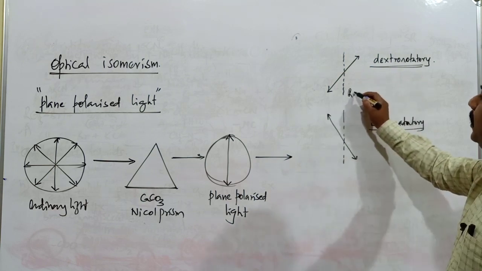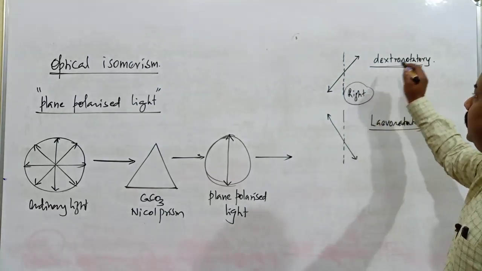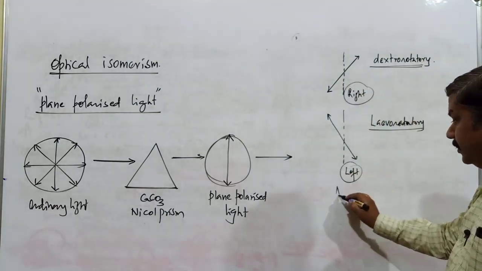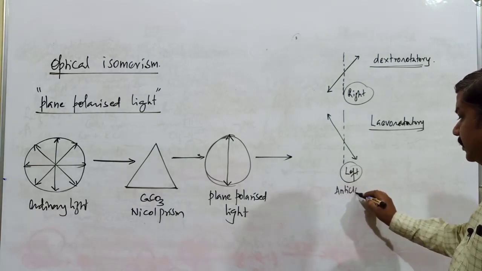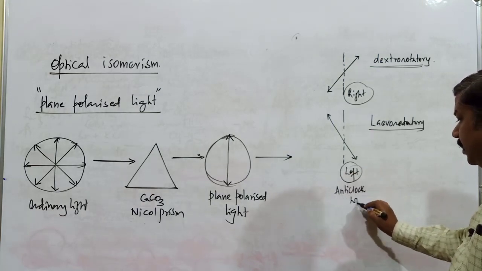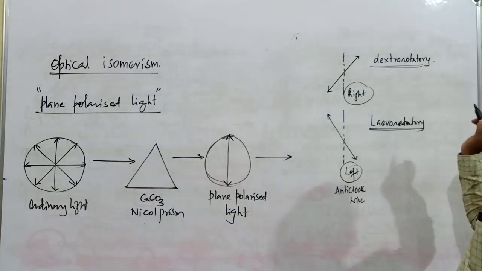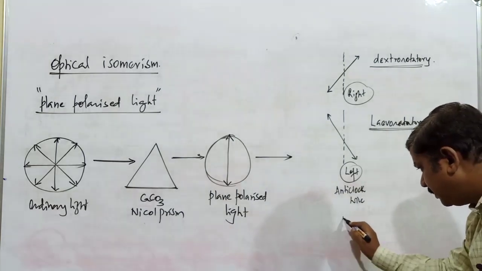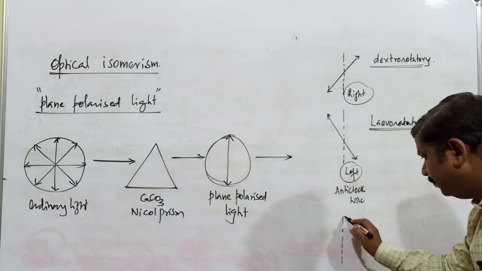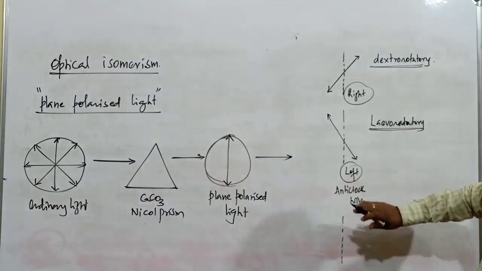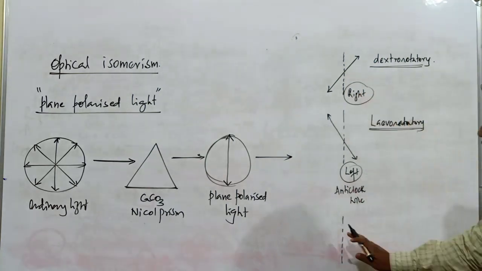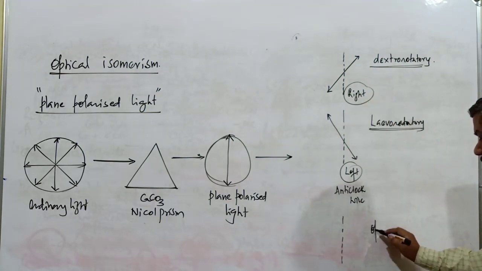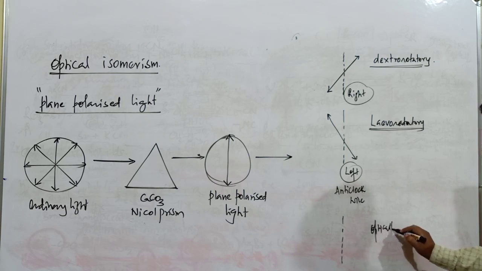If it is to the left side, that is anti-clockwise, then the compound is said to be levorotatory. And the third possibility: if the plane polarized light is not deviating, not rotating towards clockwise or anti-clockwise direction, then the compound is said to be an optically inactive compound.